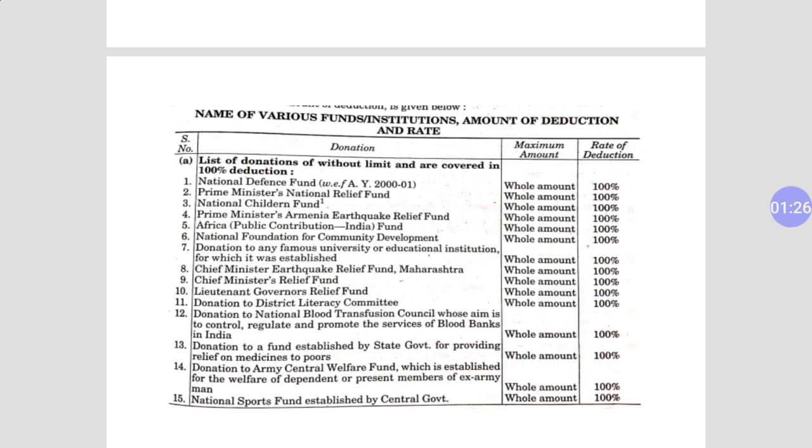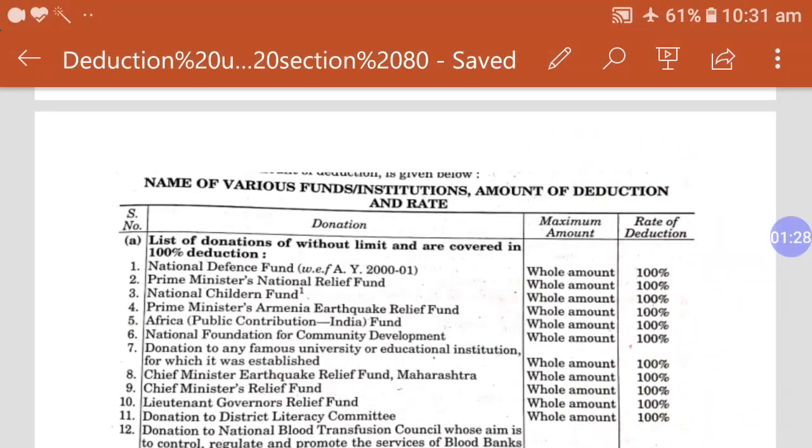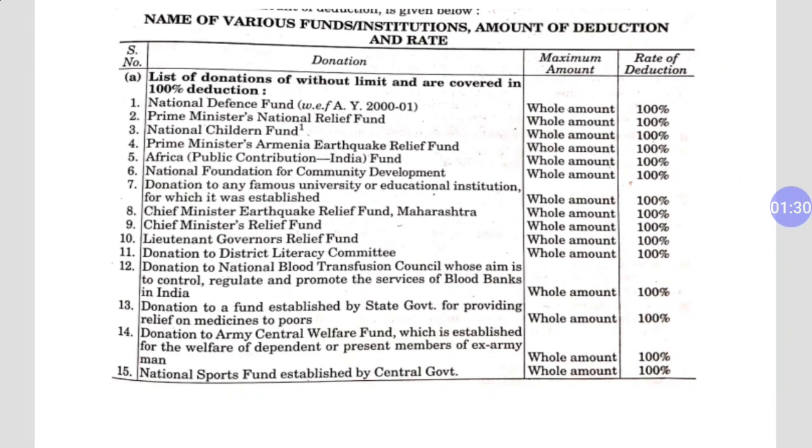Now this first slide is very important because it is related with all those donations which are 100% deductible. So we have a list of donations without limit covered in 100% deduction. All these are very important and you have to read them at least one time and try to learn all these points.